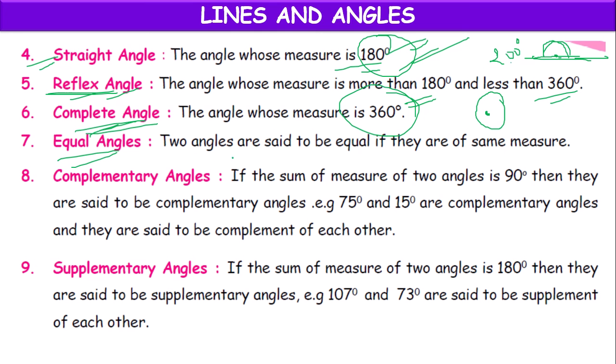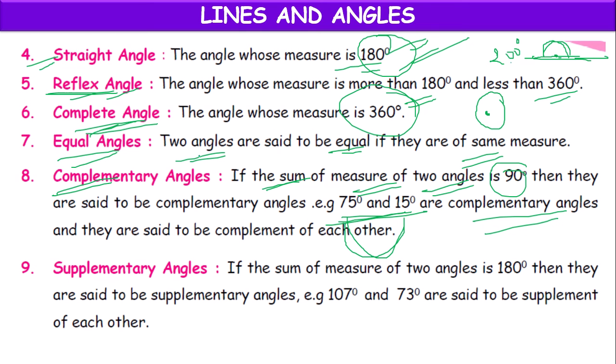Next, equal angles. Two angles are said to be equal if they have the same measure. Next, complementary angles. If the sum of the measures of two angles is 90 degrees, like 75 degrees and 15 degrees, then this pair of angles is called complementary angles. Complementary angle is not an individual angle. It's a pair of angles whose sum is 90 degrees. They are complements of each other. 75 degrees is the complement of 15 degrees, and 15 degrees is the complement of 75 degrees.